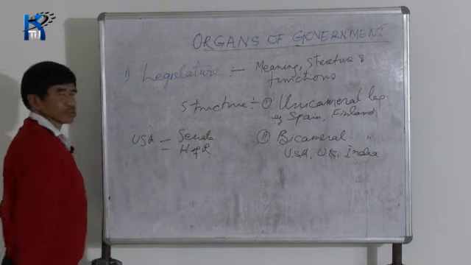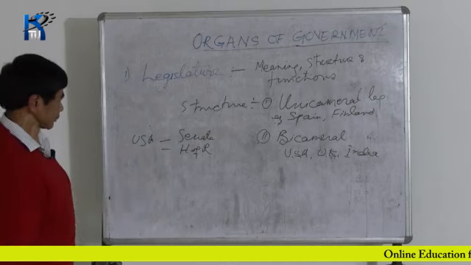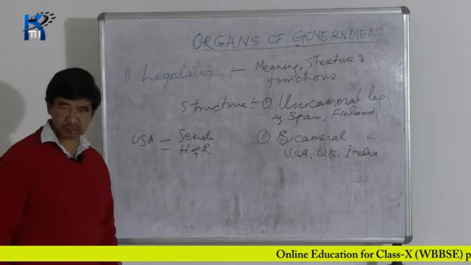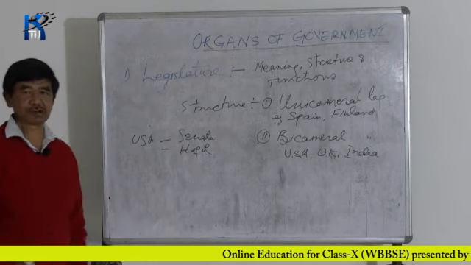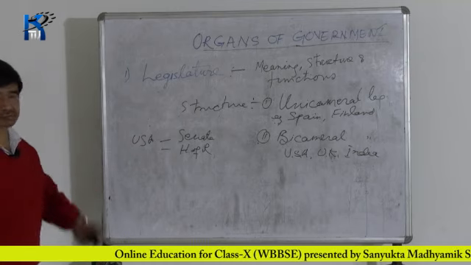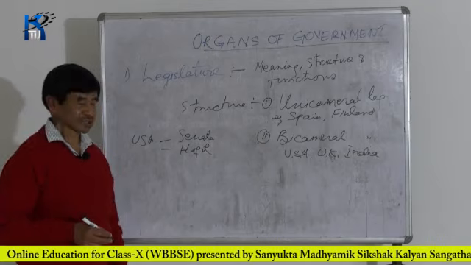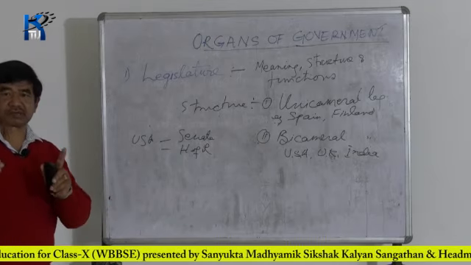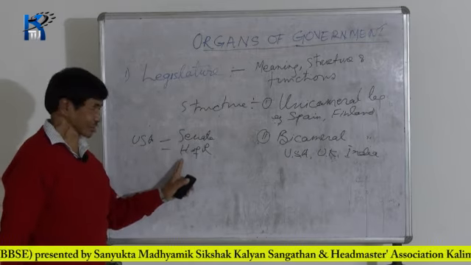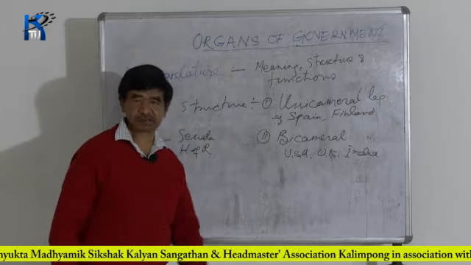The legislature of USA is called Congress. Congress here in India means a political party, but in USA Congress means the parliament. So the Senate and the House of Representatives combine to form the bicameral legislature of USA.